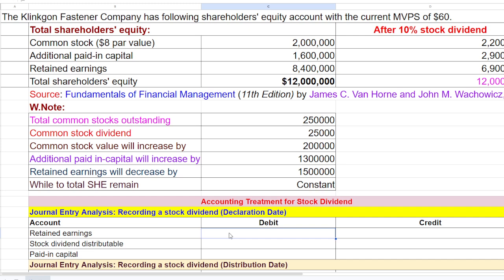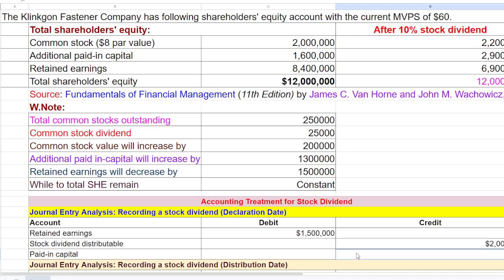What about the accounting treatment for a stock dividend in this case? Look at the point: retained earnings is reduced by 15 lakh. So we debit the retained earnings account. Stock dividend distributable: we already calculated that the common stock value will increase by 2 lakh, so the common stock dividend is 2 lakh.